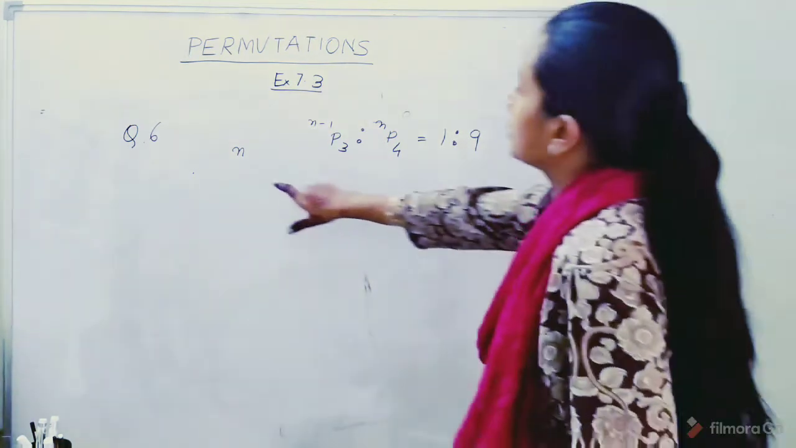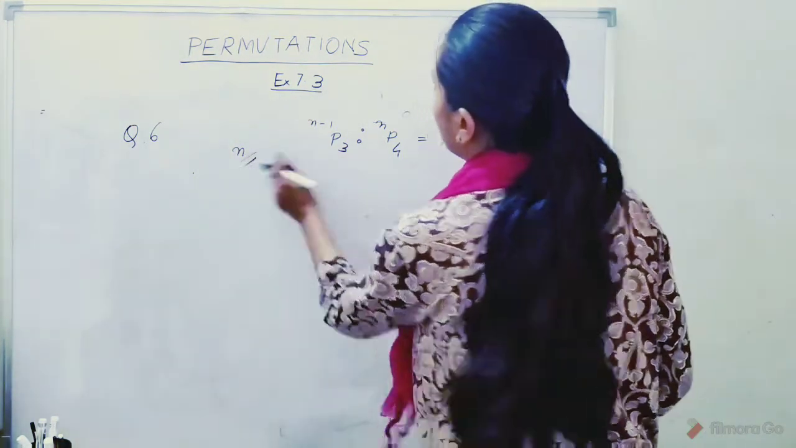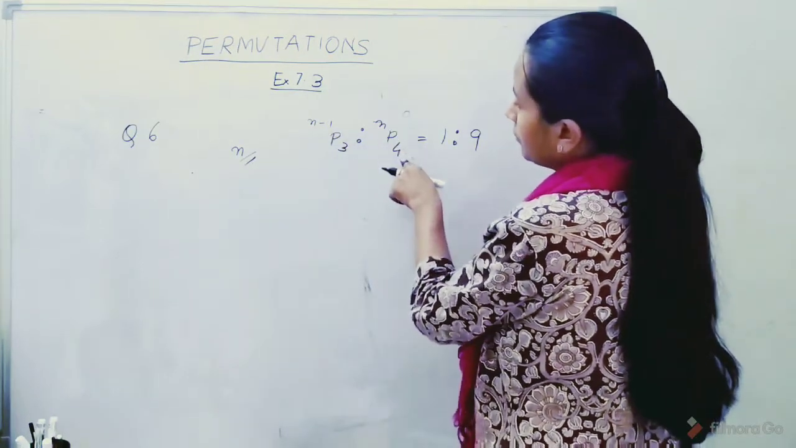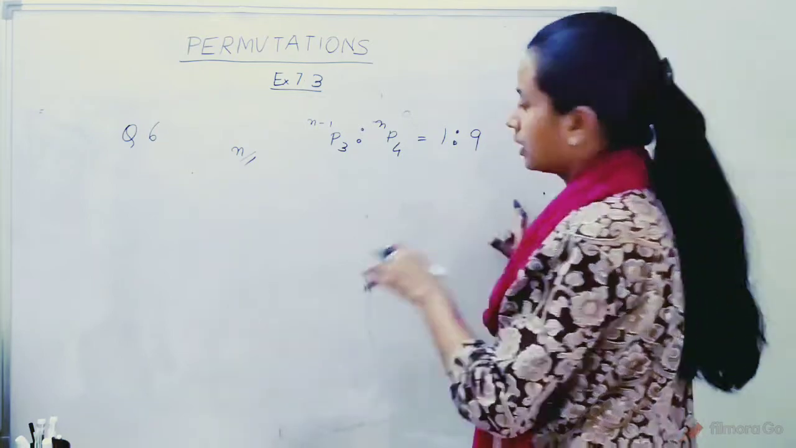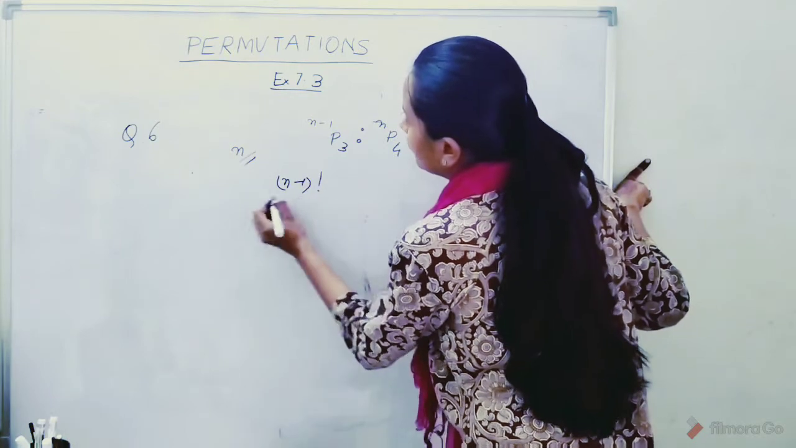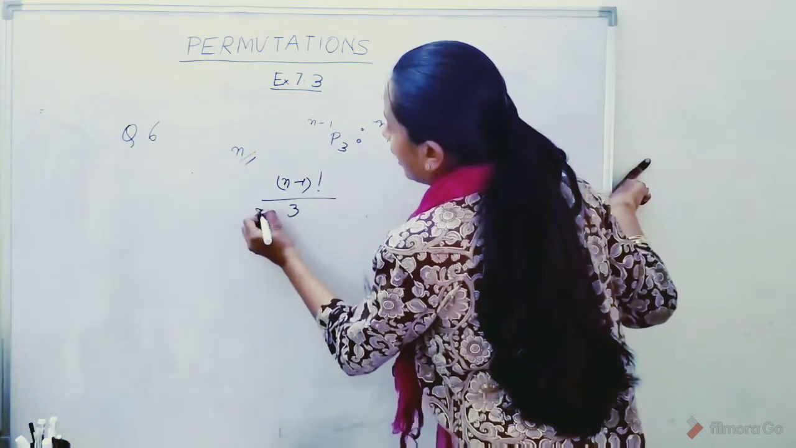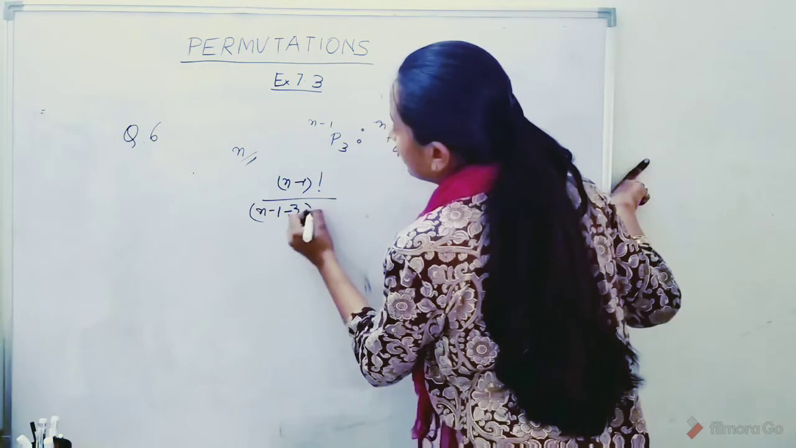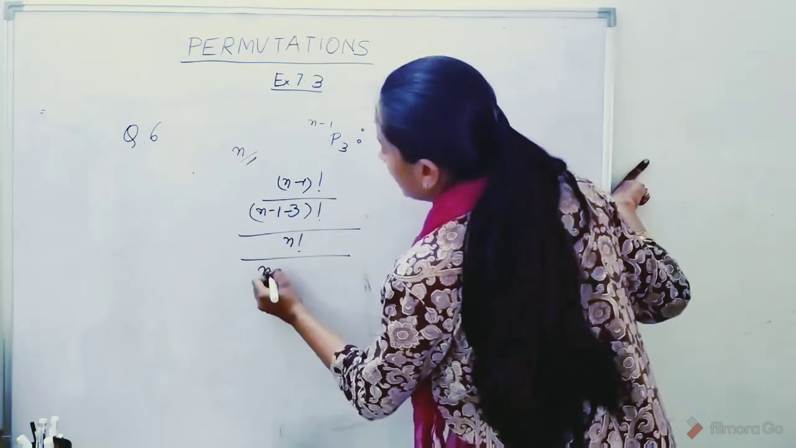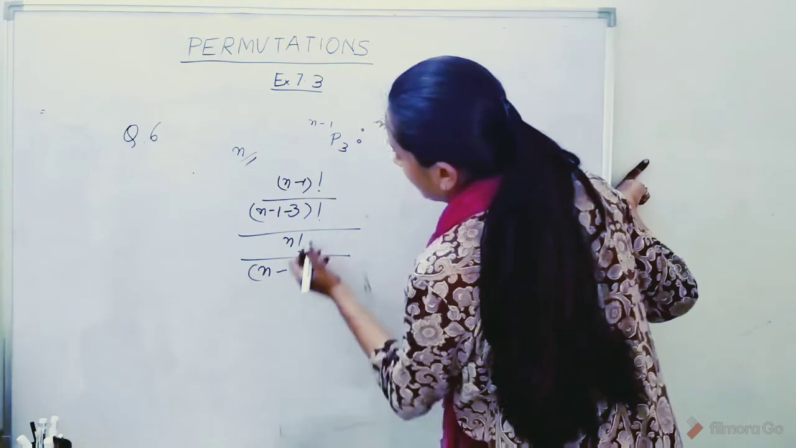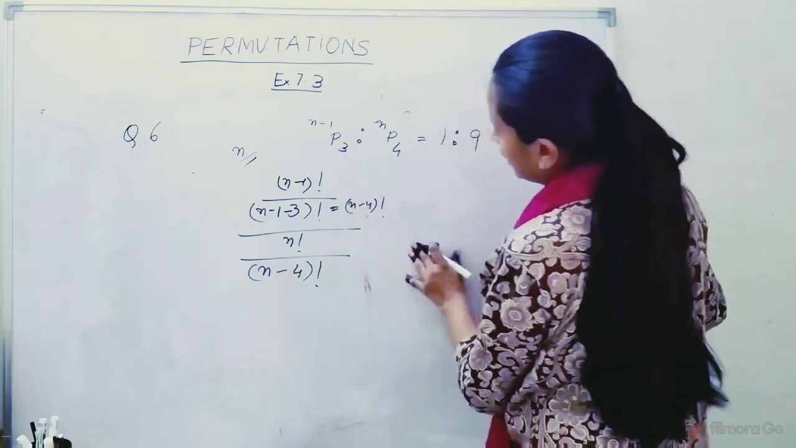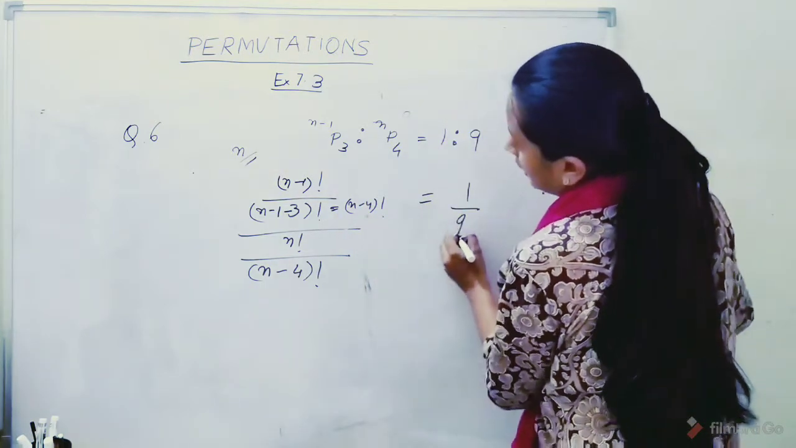Now the 6th question is we have to find n if this ratio is given. (n minus 1)P3 is to nP4 equals 1:9, right? So writing the formula, (n minus 1) factorial by (n minus 1 minus 3) factorial, divided by n factorial divided by (n minus 4) factorial. This will also be (n minus 4) factorial, right? This is equal to 1 by 9.